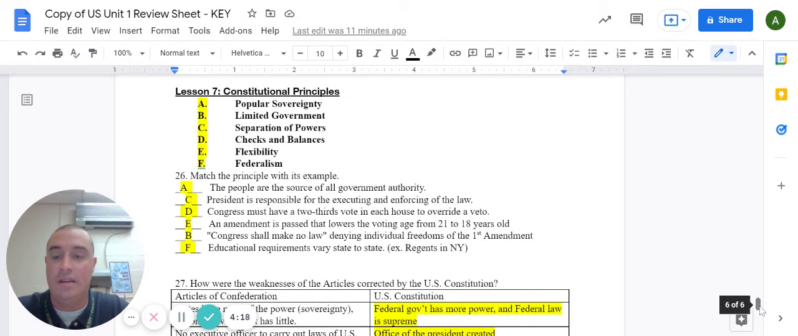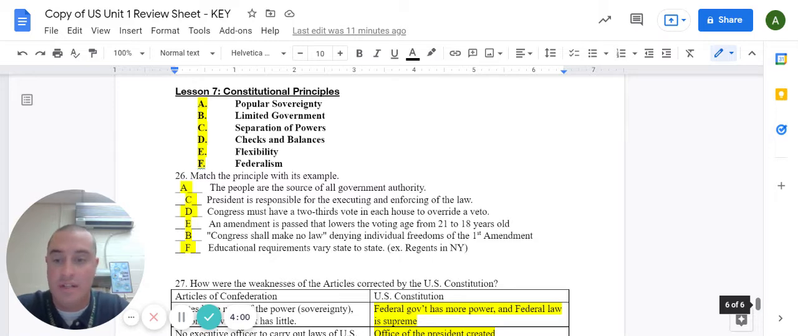Moving on to the constitutional principles. So, popular sovereignty is the first one. This means that people are the source of all government authority. C, the president being responsible for the executing and enforcing of the laws. That's an example of separation of powers.